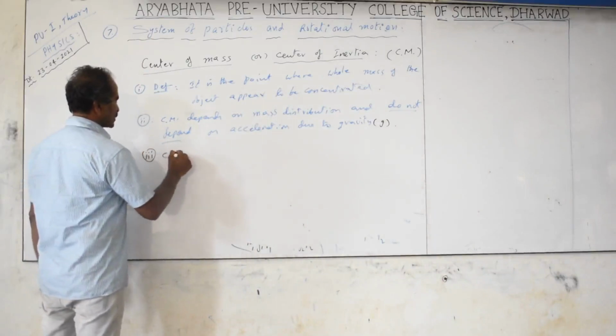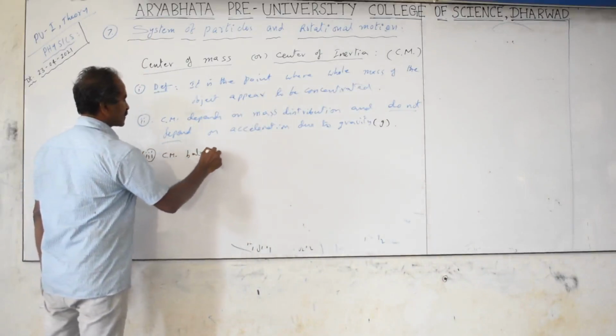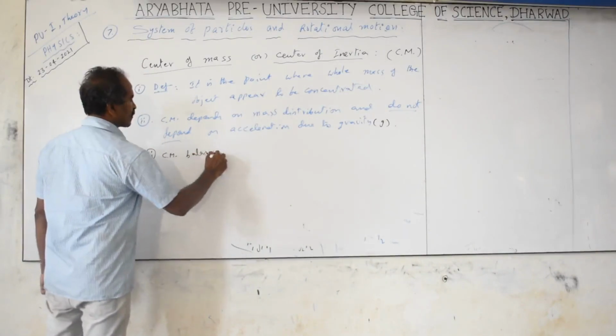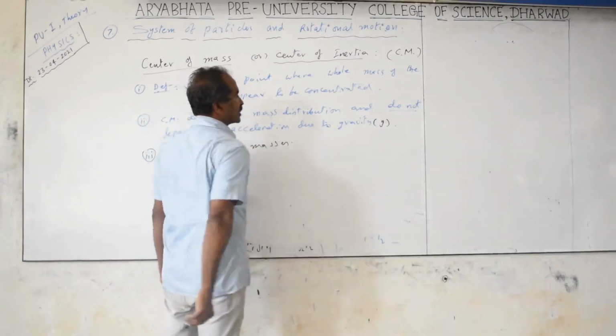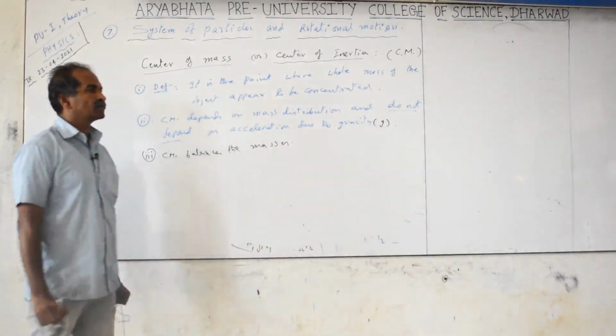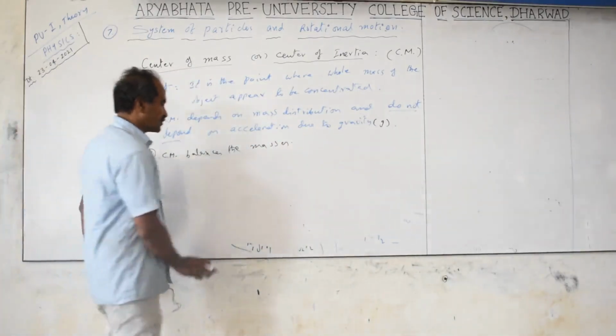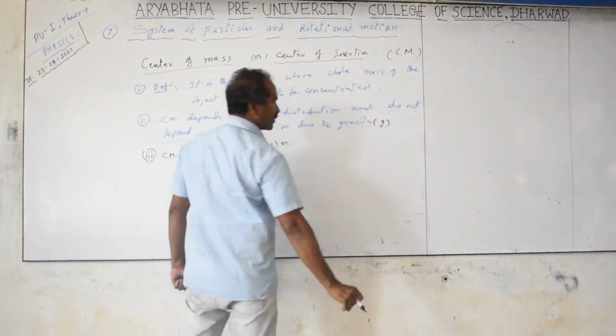Center of mass balances the masses. We are taking a system of two objects. The center of mass lies between the two objects such that m1 r1 is equal to m2 r2.